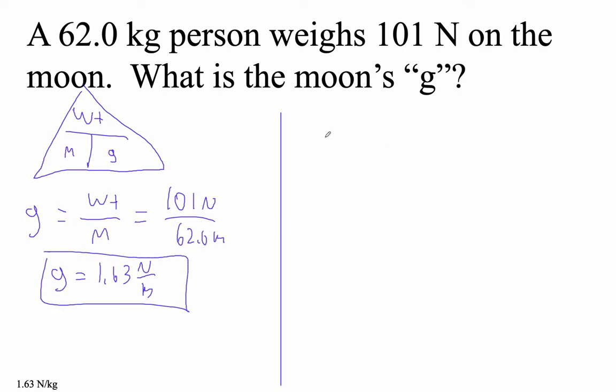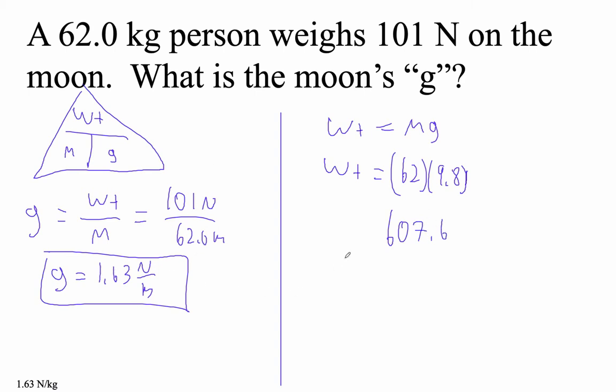Now, by the way, a 62 kilogram person on Earth, their weight is going to be mg. And the g on Earth is different, right? So the weight would be 62 times 9.81, or 9.8 we'll just use, right? So 62 times 9.8 is 607.6, right? So the moon's gravity is about 1/6 that of Earth, right? They weigh about 101 here. So on Earth they weigh 6 times as much.